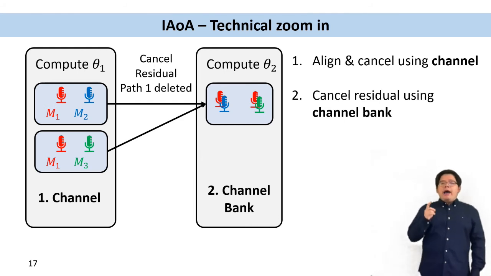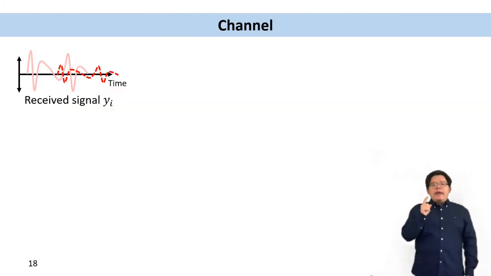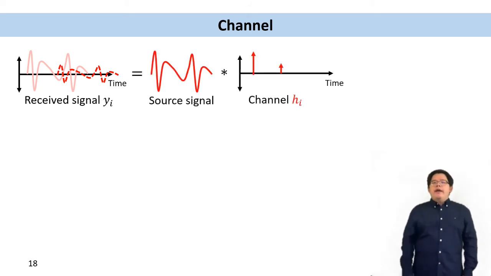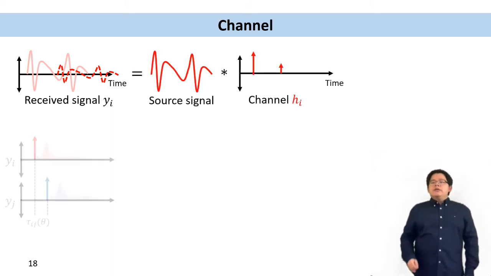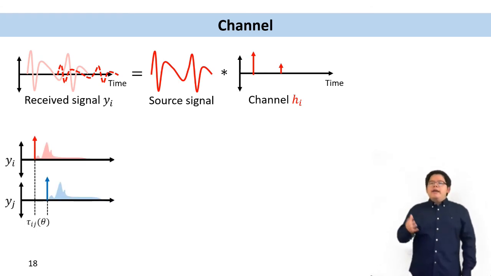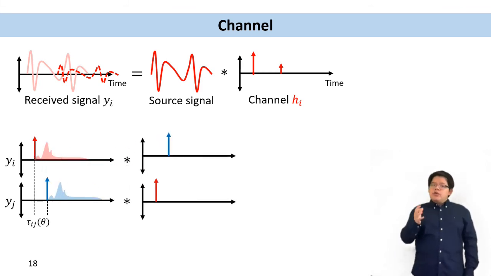For microphone i, its received signal Yi is the source signal convolved with the microphone channel Hi. And so the received signal delay tau ij is actually the channel delay. And what if we want to align them? We just need to convolve with each other's channel.